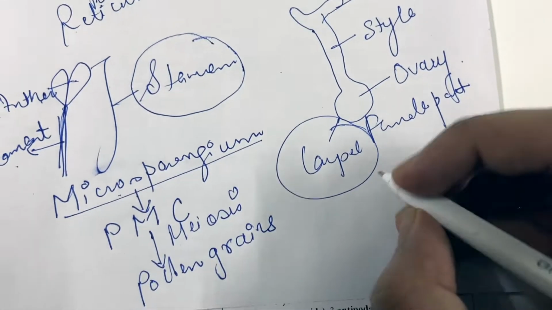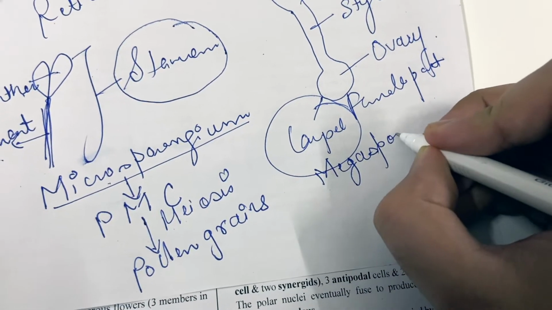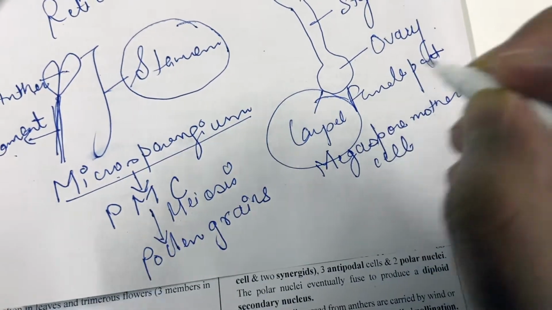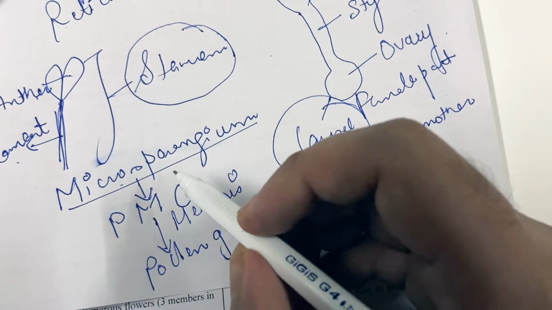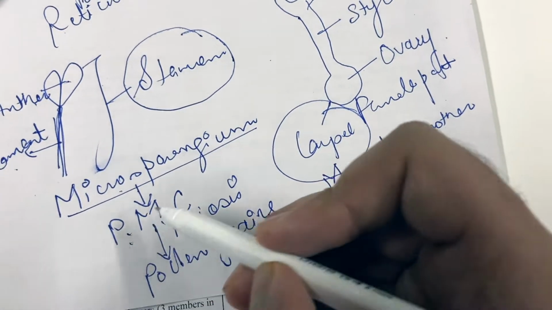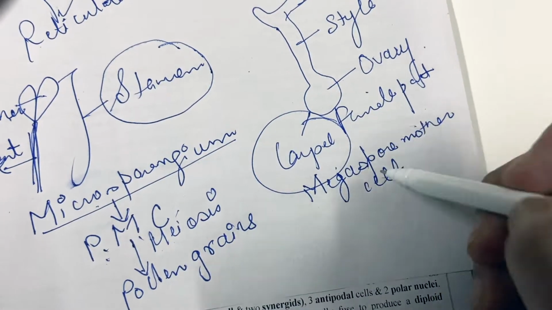Similarly, the carpel consists of the megaspore mother cell. Like the male part consists of the pollen mother cell, which is also known as the microspore mother cell, the carpel consists of the megaspore mother cell.